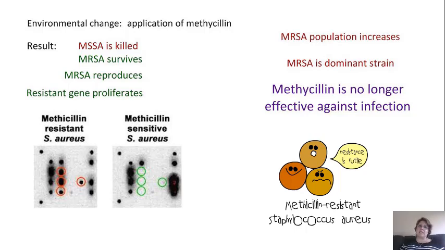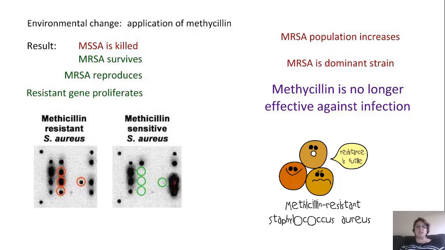But we have methicillin-resistant Staphylococcus aureus, a type of bacteria that will survive, and it's abbreviated MRSA, M-R-S-A, so methicillin-resistant Staphylococcus aureus. So that's going to survive. And of course, if it survives, it's going to be able to reproduce.